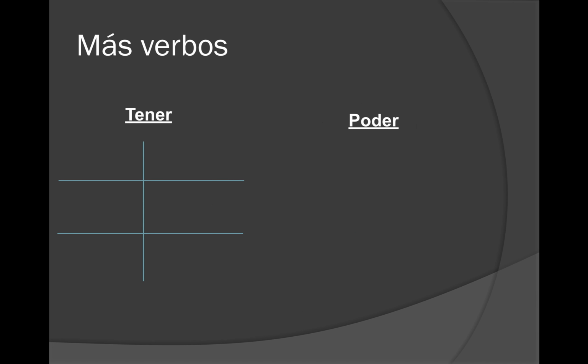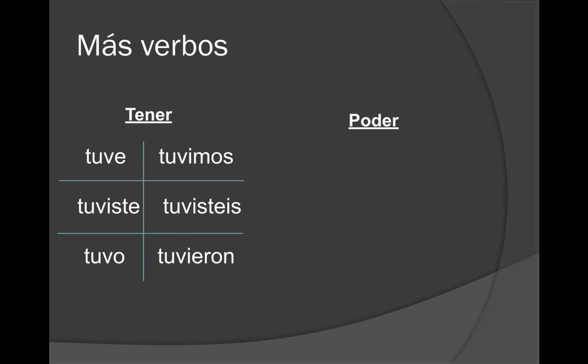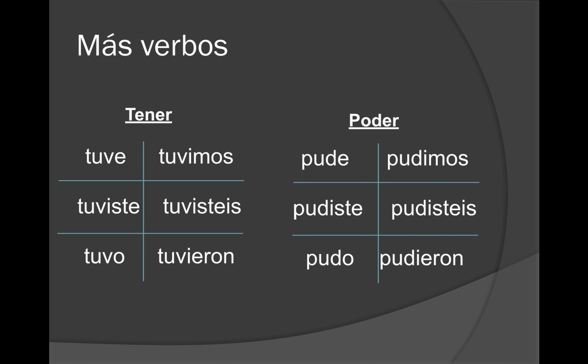Tener would look like this. If you wanted to say I had, you'd say tuve, tuviste, tuvo, tuvimos, tuvisteis, and tuvieron. Notice that there are no accents anymore, just like there weren't on estar and hacer. Poder: pude, pudiste, pudo, pudimos, pudisteis, and pudieron. No accents as well.